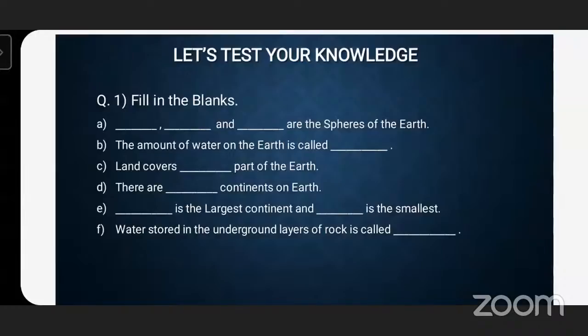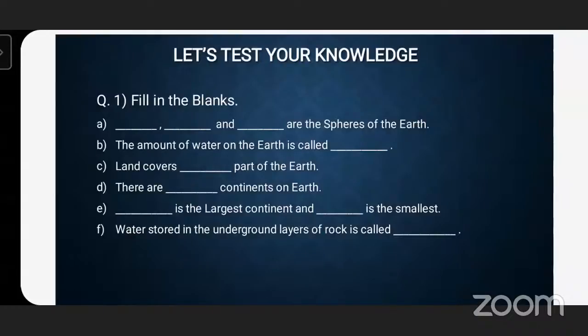Now, next, who will read? There are dash continents on Earth. Okay, 7 continents on Earth. Very good. Next, who will read?